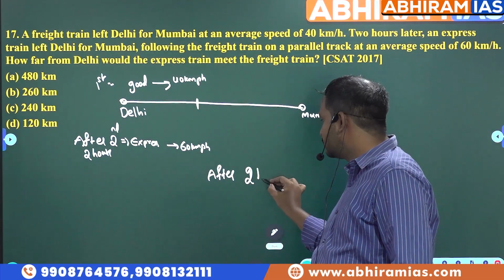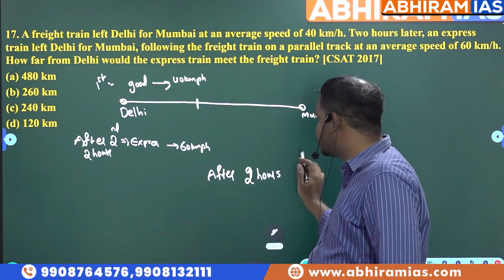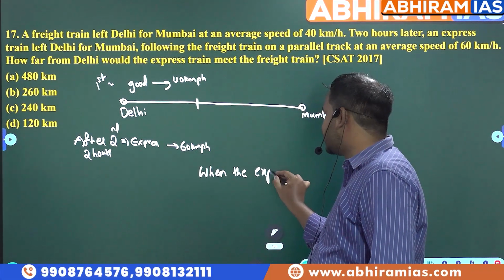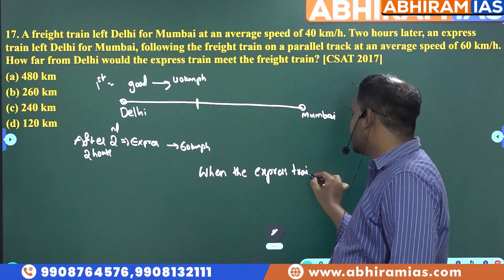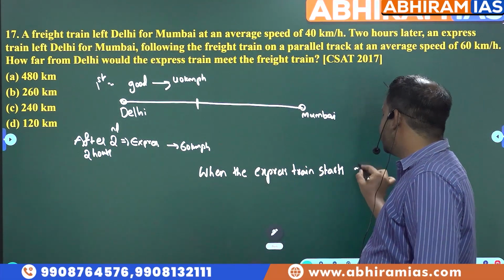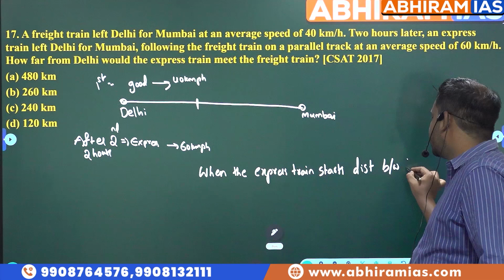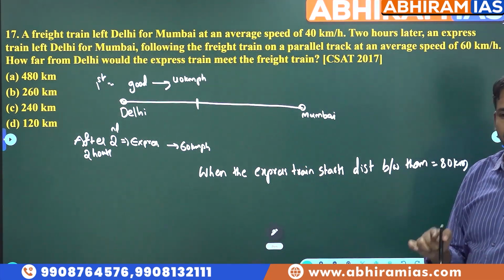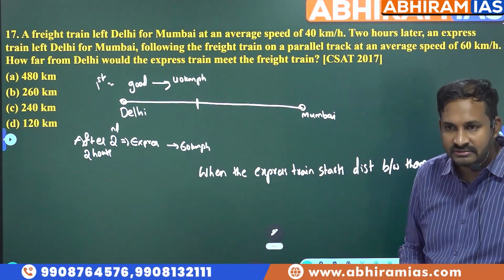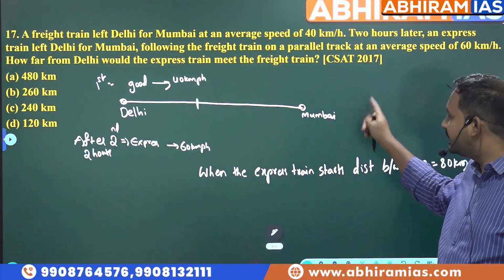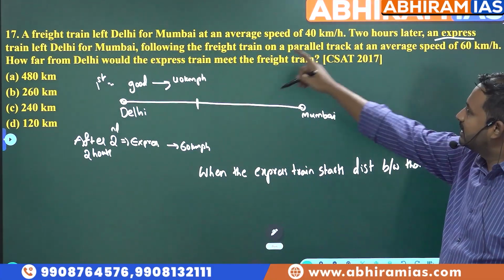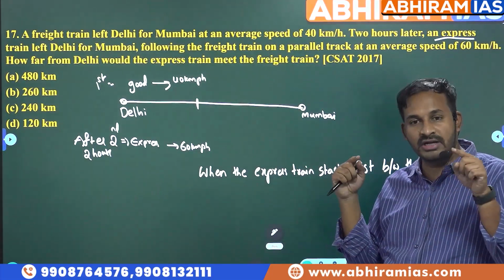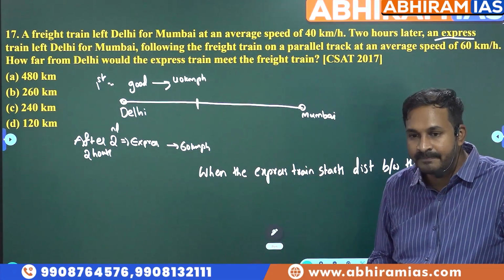When the express train starts, the distance between them is equal to 80 kilometers. Now both the express train and the freight train are traveling in the same direction. Both trains are going from Delhi to Mumbai. So at that instant when the second train starts moving, what is the distance between them?